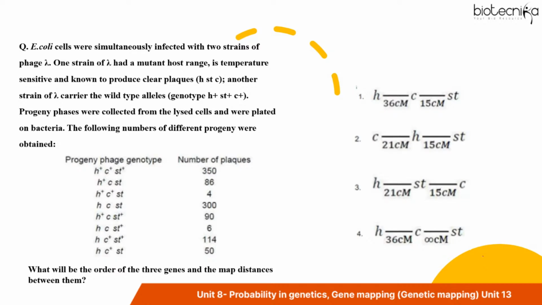Escherichia coli cells were simultaneously infected with two strains of phage lambda. One strain of lambda had a mutant host range, is temperature sensitive, and is known to produce clear plaques. Another strain of lambda carries the wild type alleles, as shown with this.